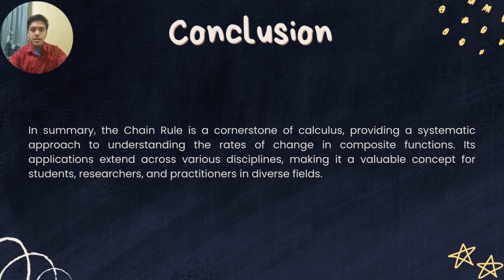In terms of analysis, the chain rule is the method used to determine the derivative of the composition of two or more functions, especially if you have a composite function, where one function is applied to the result of another function. The chain rule helps you find the derivative of this composite function. In summary, the chain rule is a cornerstone of calculus, providing a systematic approach to understanding the rates of change in composite functions. Its application extends across various disciplines, making it a valuable concept for students, researchers, and practitioners in diverse fields.